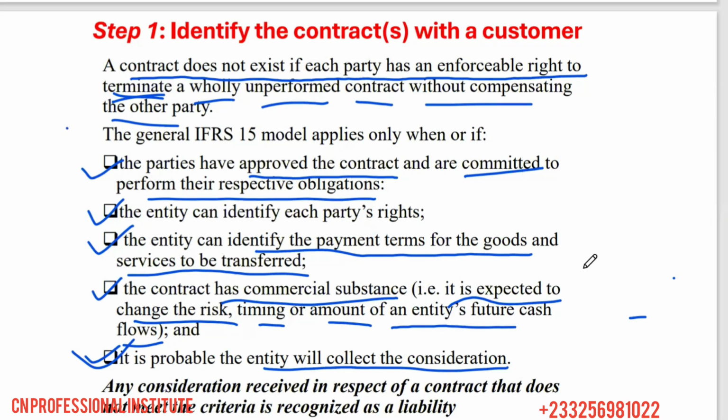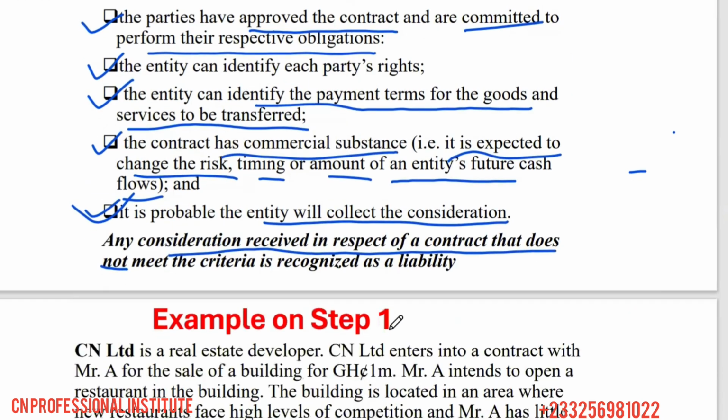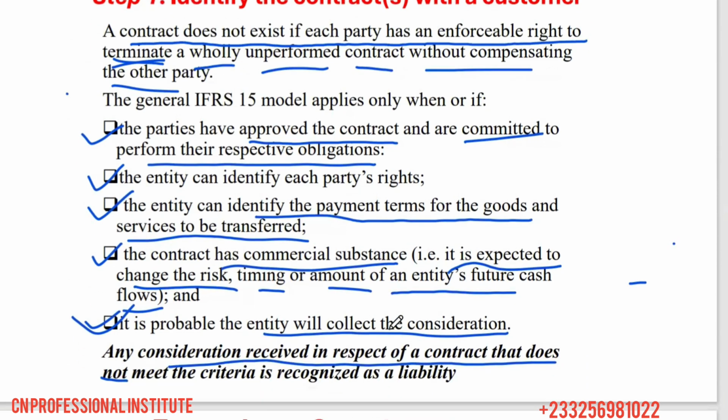A customer. So it says any consideration received in respect of a contract that does not meet the criteria is recognized as a liability.